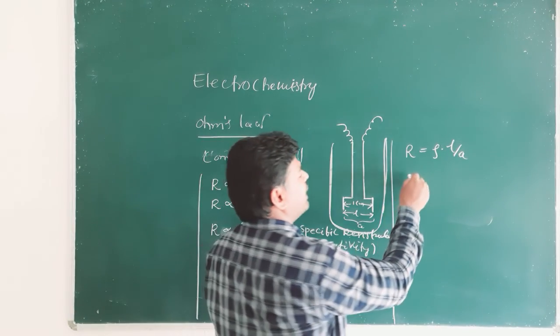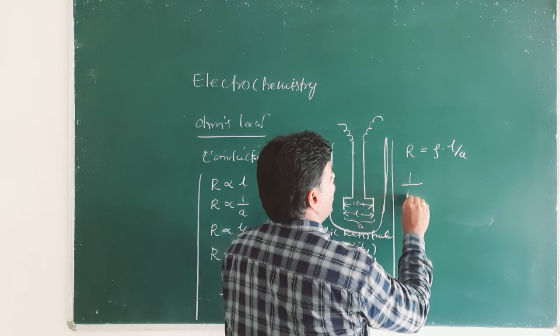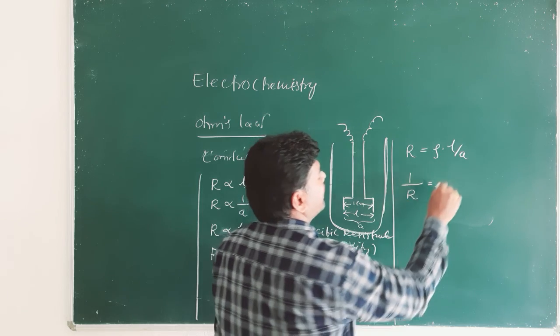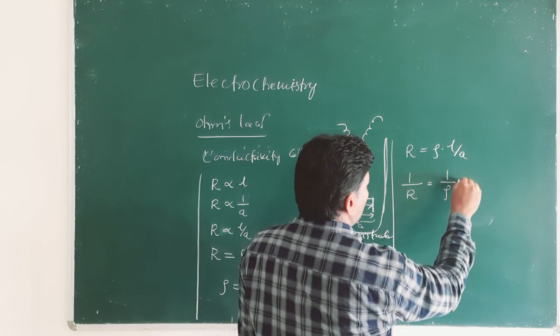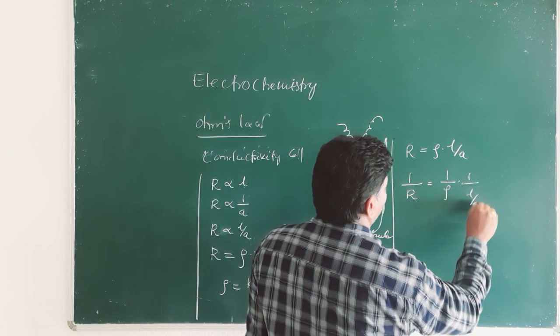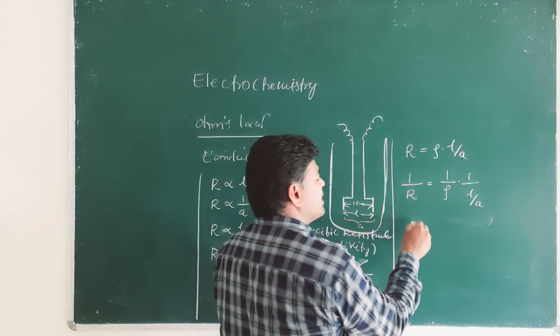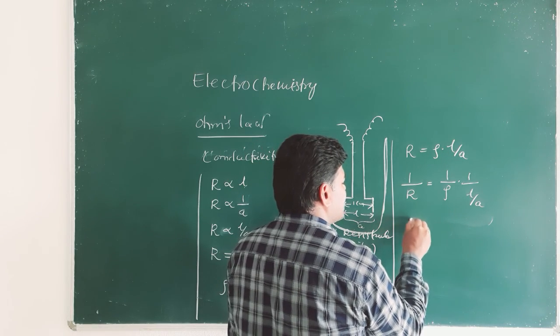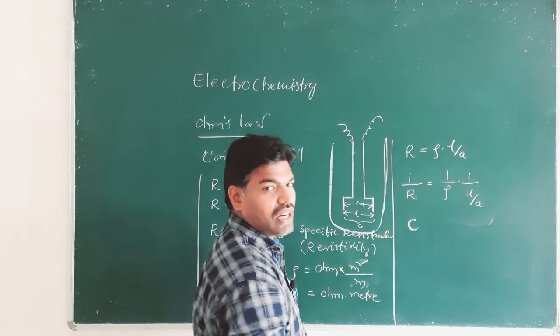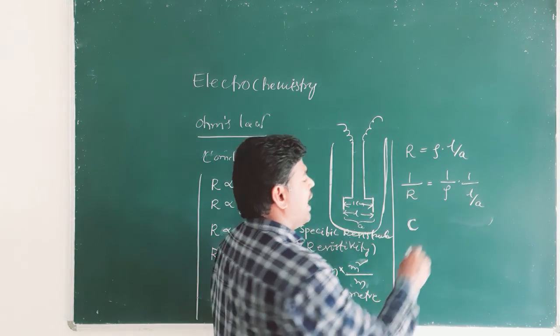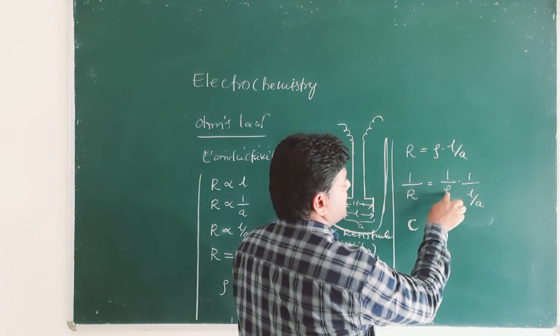For example, if you take the reciprocal of this value, 1 by R is equal to 1 by rho into 1 by L by A. The reciprocal of resistance is called conductance, and rho is called specific resistance.